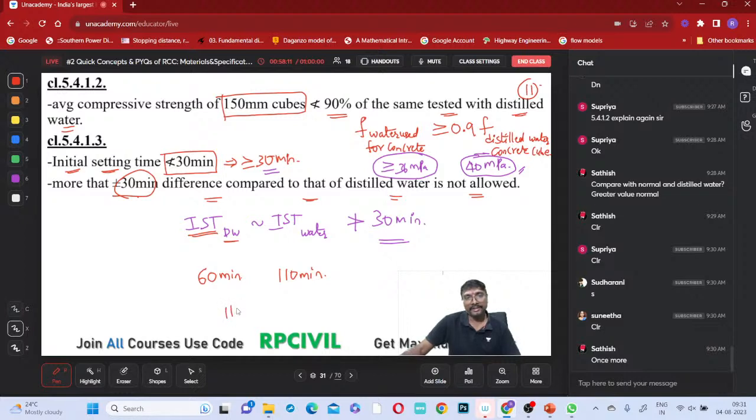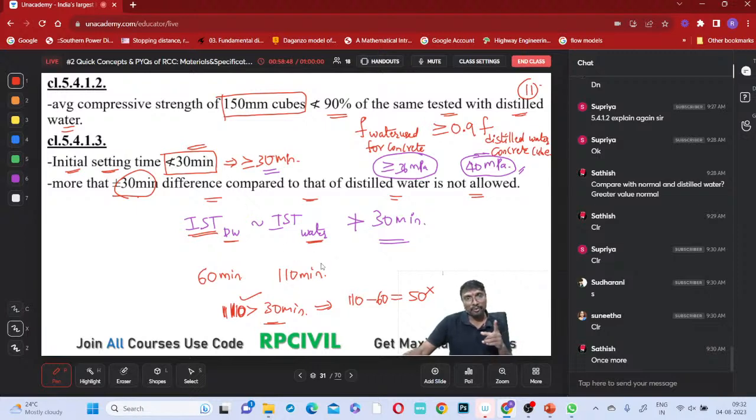So that is giving an initial setting time more than 30 minutes, satisfied. The water you want to use for construction is giving 110 minutes, which is more than 30 minutes, that is fine. But what about the difference? 110 minus 60, how much does it come to be? This is 50. So now, can this water be accepted or not?